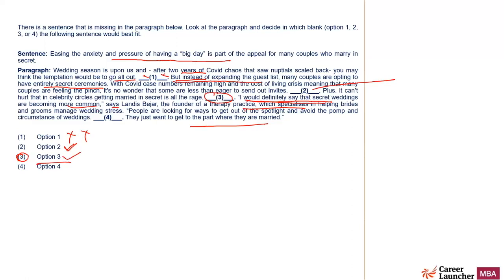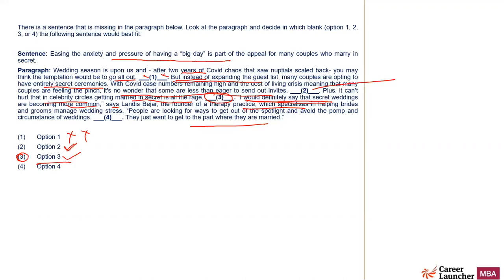It is not required. See what it talks about before: what is being talked about is COVID case numbers remaining high and cost of living crisis, meaning that many couples are feeling the pinch. It is no wonder that some are less than eager to send invites. So they are not eager to send invites. Plus, it can't hurt that in celebrity circles, getting married in secret is all the rage. So what it says is that they don't want to invite many people. Plus, in celebrity circles, if you marry in secret,